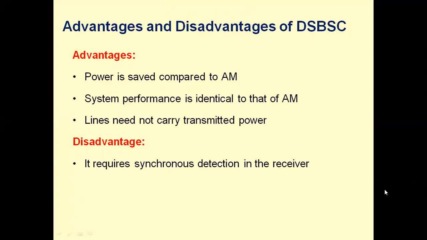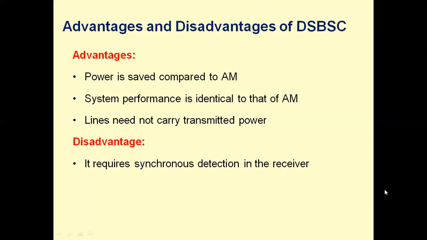The disadvantage is it requires synchronous detection in the receiver. Since we are eliminating the carrier, the recovery becomes somewhat difficult because there is no carrier. The presence of carrier is required at the receiving end, and hence there is a need for carrier recovery circuit in the receiver. From the received sidebands, we need to recover the carrier, or we need to generate the same carrier as that of the carrier generated in the transmitter, and we can make use of that carrier for synchronous detection in the receiver of the DSBSC modulation schemes.